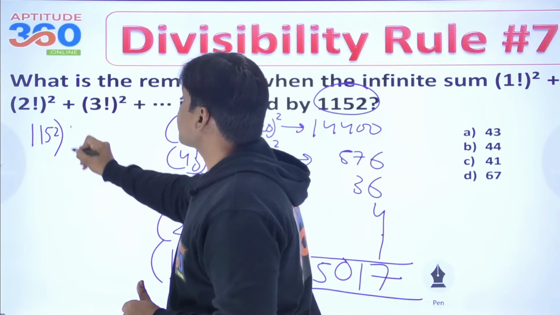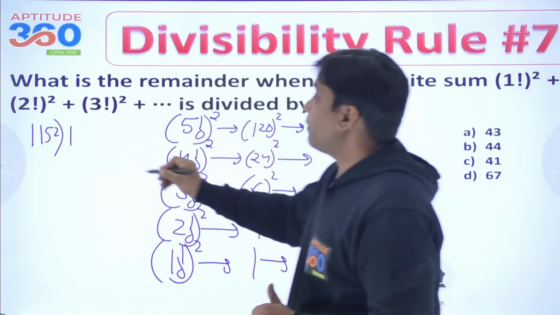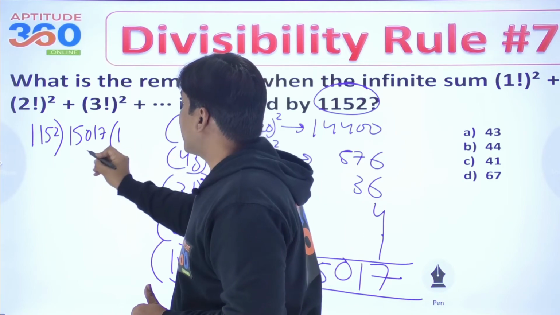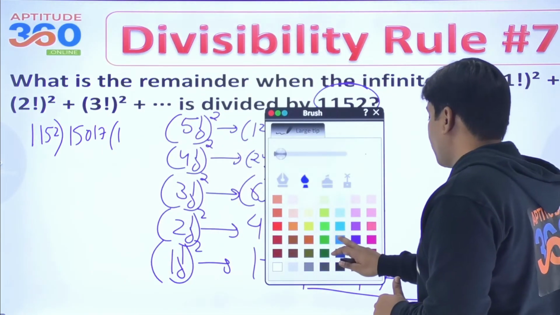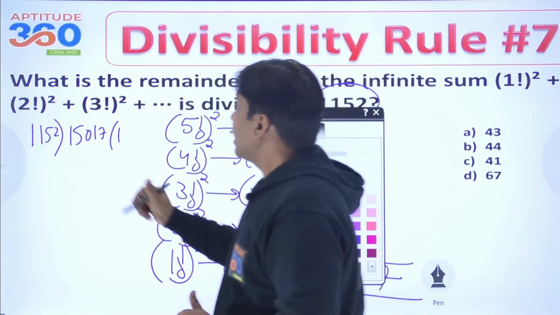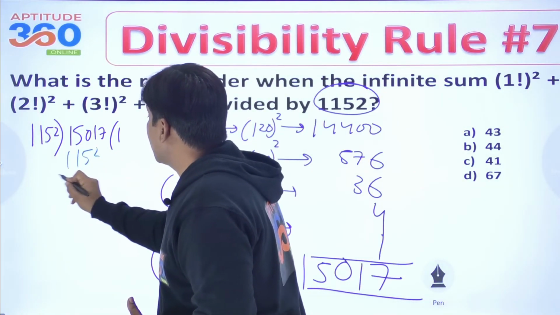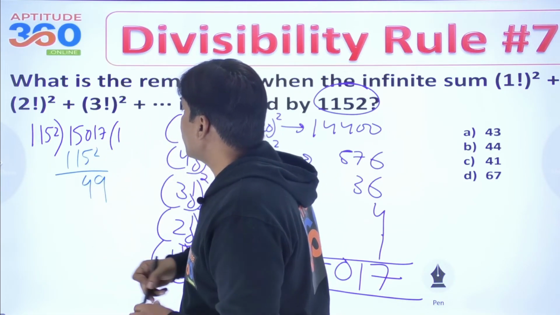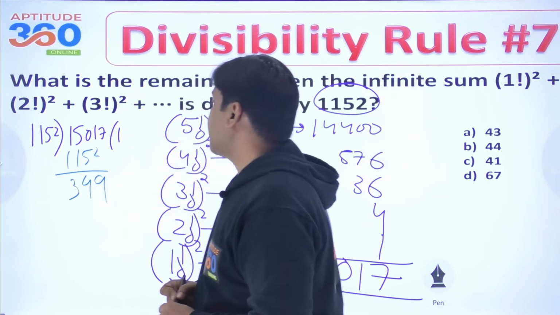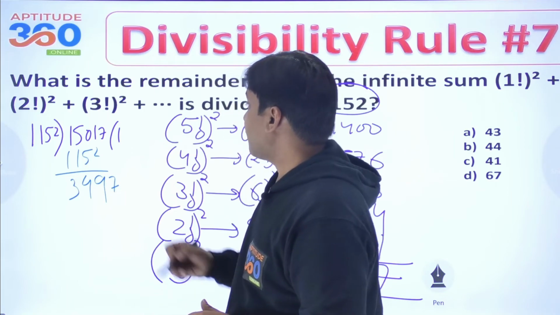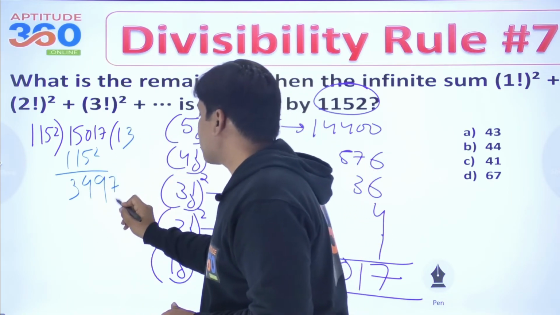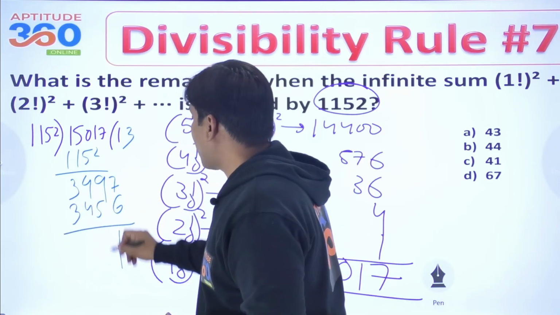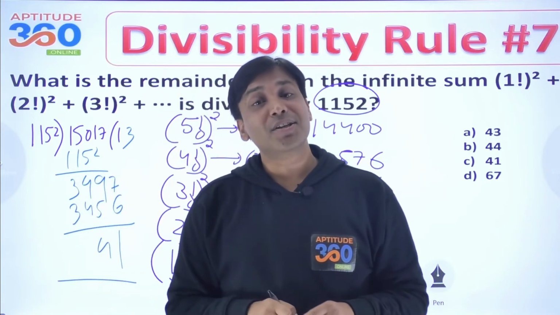1152 divided by this number, 15017. So how many times? 1 time. Let me change the color of the pen so that it looks more interesting to you, though it is not. That's going to be 1152 divided. So this is going to be 9, right? And then this is going to be 4, and then this is going to be 3, and then you take out 7, and obviously this will be going 3 more times. So 3 2 is 6, and then this is going to be 345, and then this is 1, and this is 41, and this is the remainder, right?